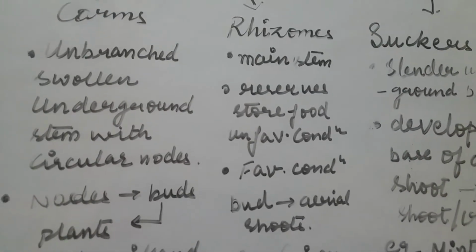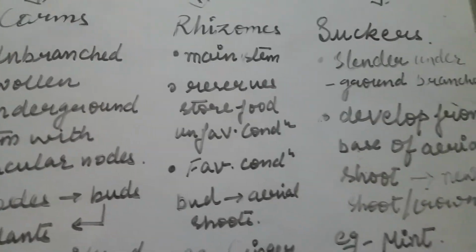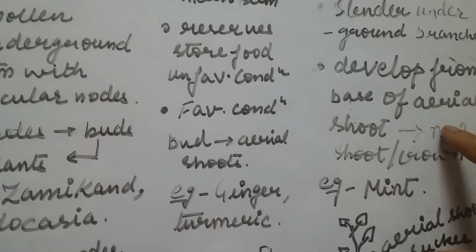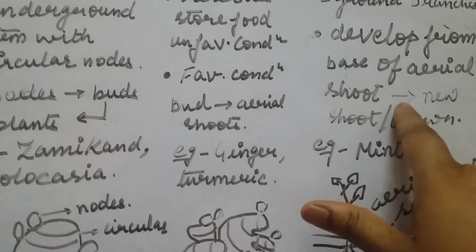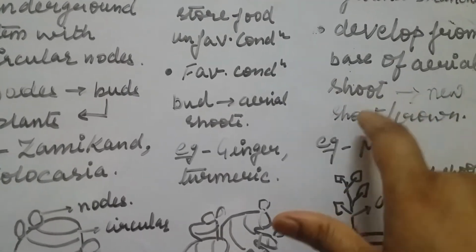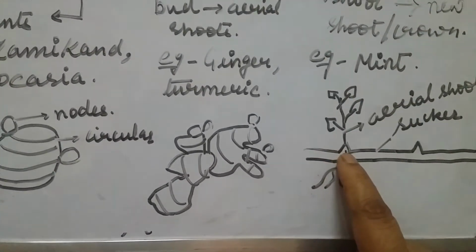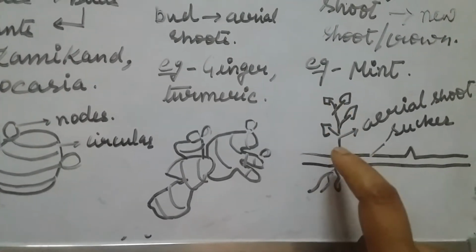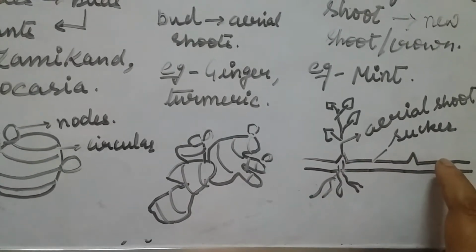The last vegetative unit of underground stem is suckers. These are slender underground branches that are formed from the base of aerial shoots. With these aerial shoots, there is a formation of a new aerial shoot or the crown. We can see it in case of mint. In mint, there is a formation of aerial crowns. These aerial crowns lead to the formation of an aerial shoot, and the mint plant grows like this in a sucker way.